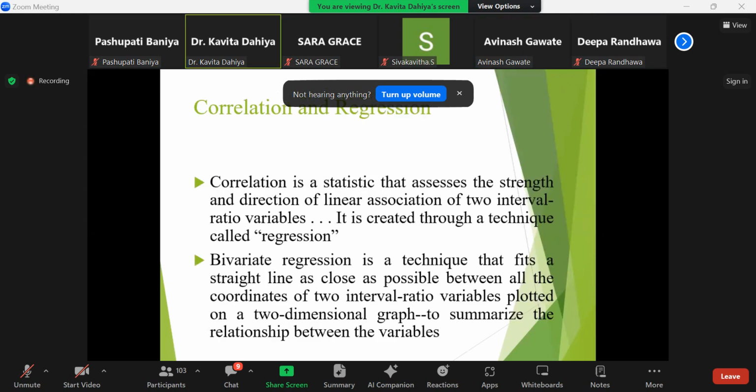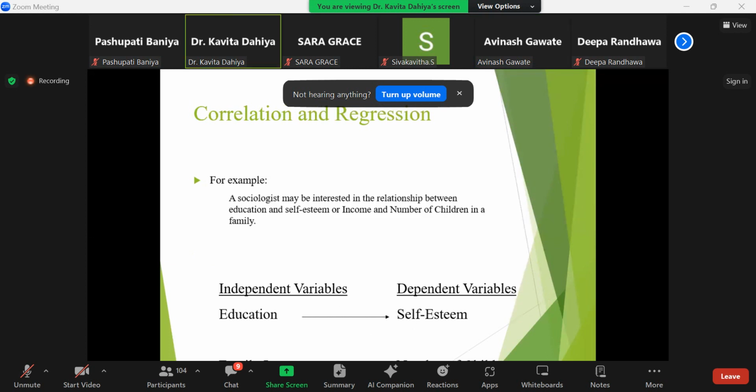So this is the explanation of correlation and regression, where correlation is the statistic that assesses the strength and direction of linear association of two interval ratio variables. It is created through the technique called regression, where bivariate regression is a technique that fits a straight line as close as possible between all the coordinates of two interval variables that are plotted on a two-dimensional graph. We will discuss this further in detail.